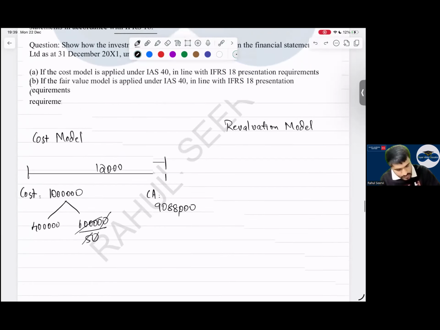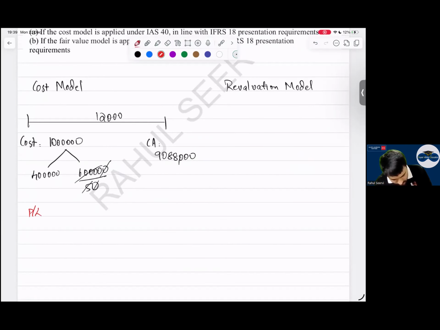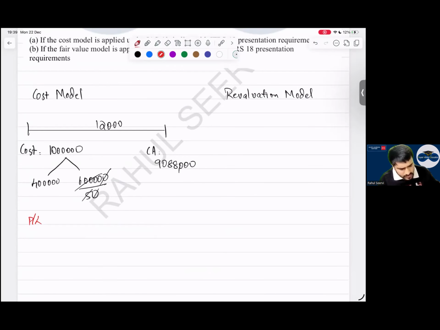Now what will you record in P&L? You wrote 9 lakh 88,000, sir, I should reduce one zero, 9,888. Yes, sorry, I wrote this.